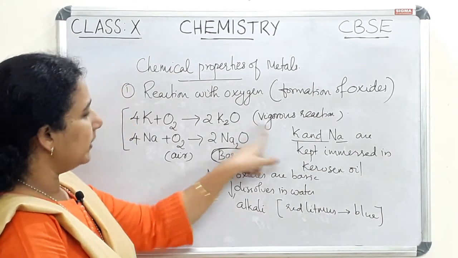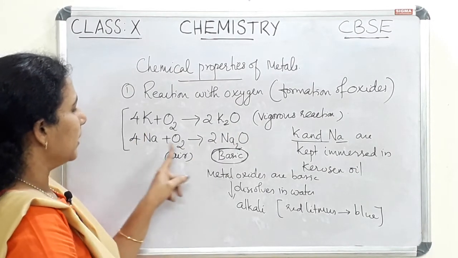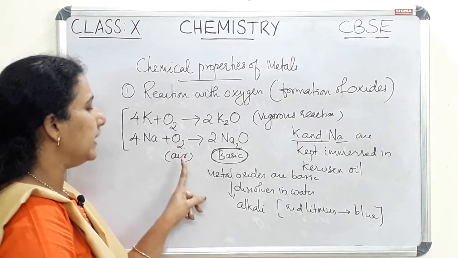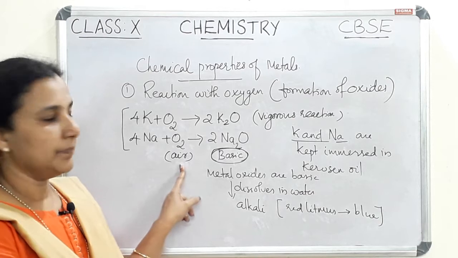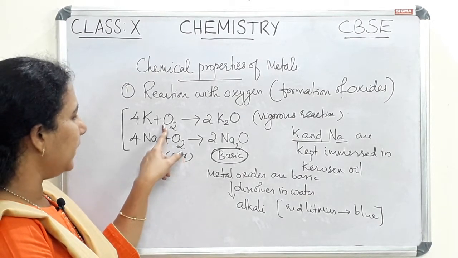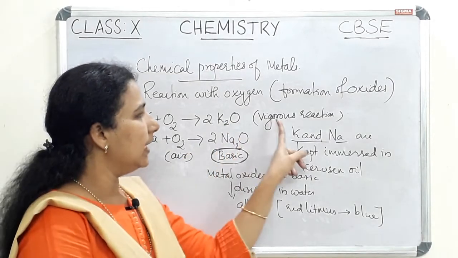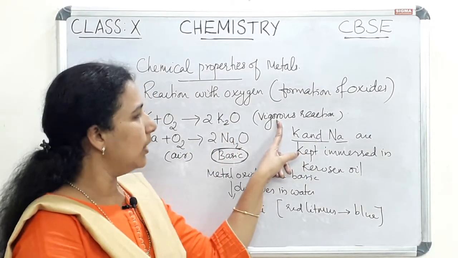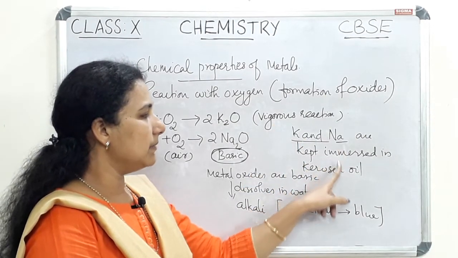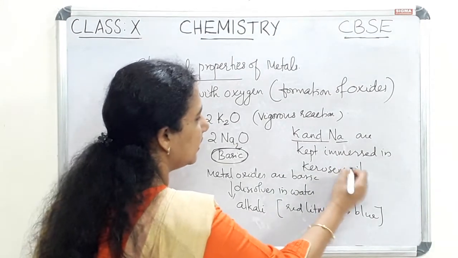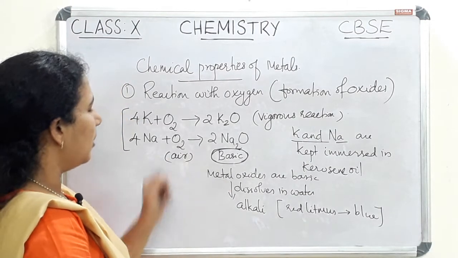And another point is this reaction is a vigorous reaction. Potassium and sodium react with the oxygen in the air. There is no need of heating. If kept open in air, they will catch fire easily and produce the corresponding oxide. That reaction is a vigorous reaction. So in order to prevent that reaction, potassium and sodium are kept immersed in kerosene oil, to prevent the reaction with oxygen.